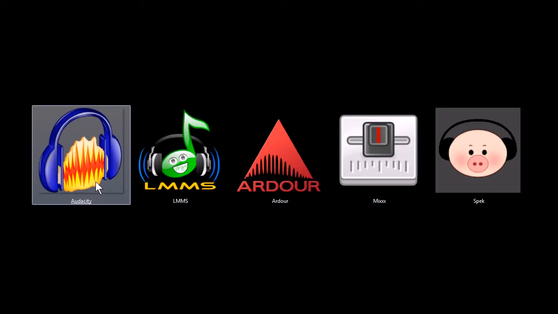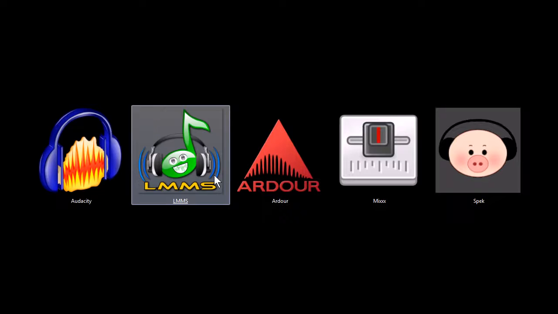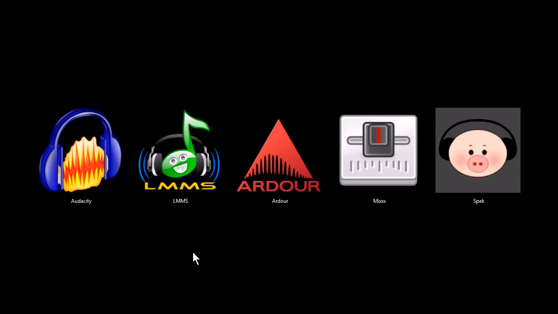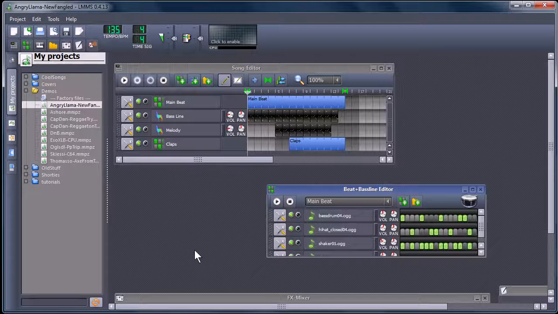Audacity works on Windows, Macintosh, and Linux. So does this next one, Linux Multimedia Studio. It'll work on Linux, Macintosh, and Windows. And it is a program very similar to Fruity Loop Studio. So you can create some pretty cool music with it. You can use audio samples, like things that you record yourself, or you can also create synthesized music. I'll show you an example of a demo that comes with the program.